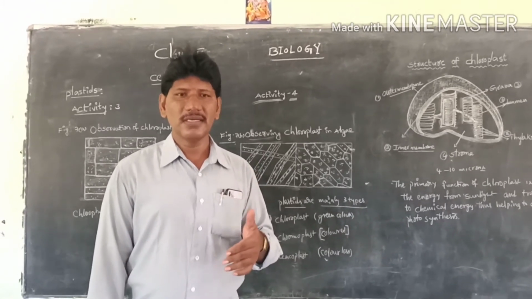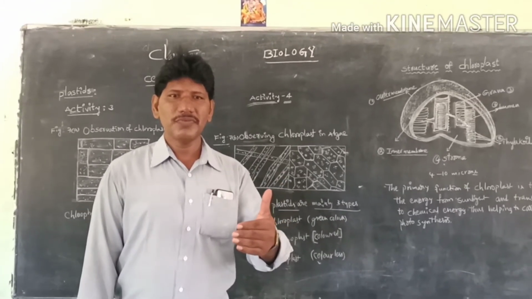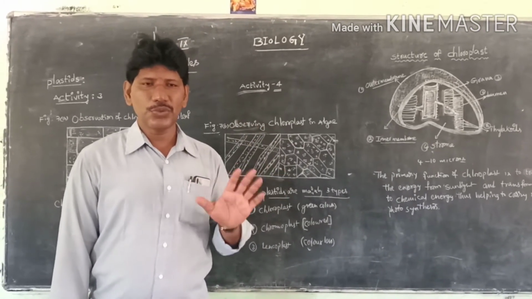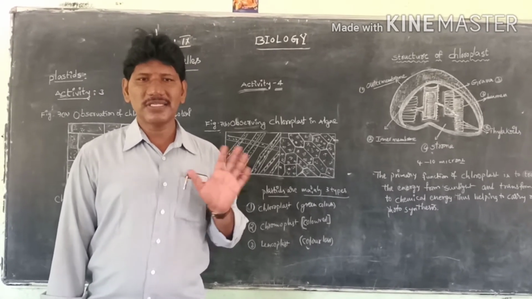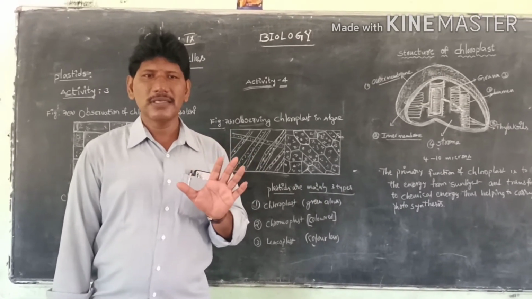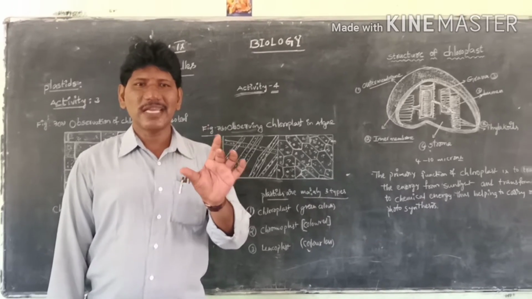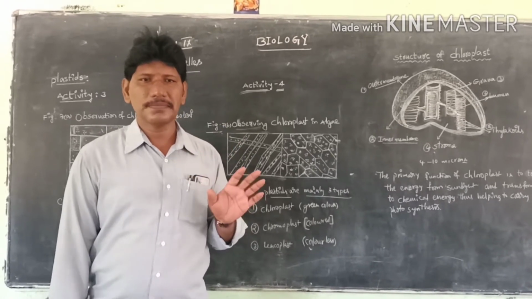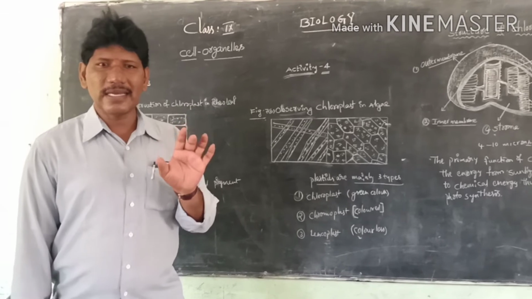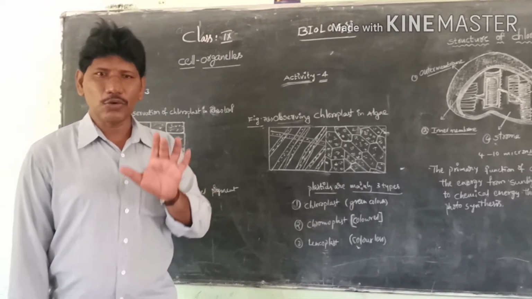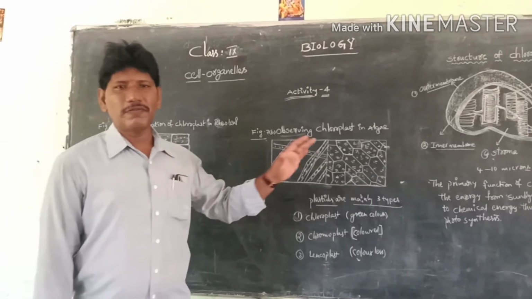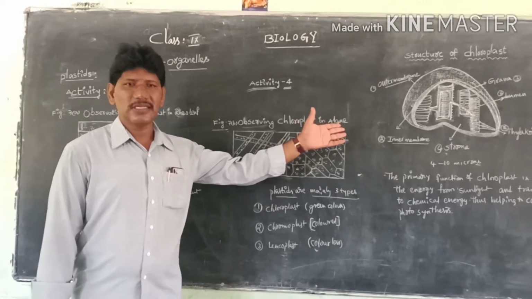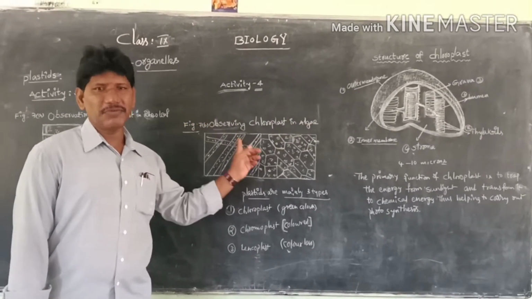Apart from this topic, in the previous video we completed the cell organelles, especially the mitochondria structure. Today we are going to learn about plastids. Plastids are structures exclusively present in plant cells, mainly helpful for the photosynthesis process. They are the green color structures, especially chloroplast, which is involved in photosynthesis. Today we are going to learn the chloroplast structure, and activity 3 and activity 4.